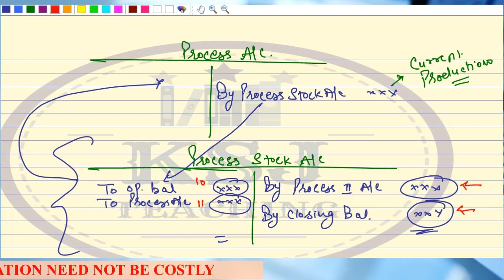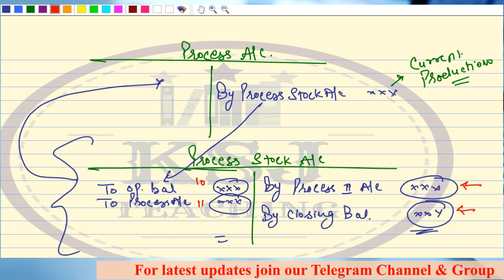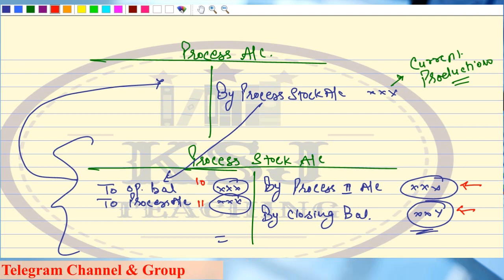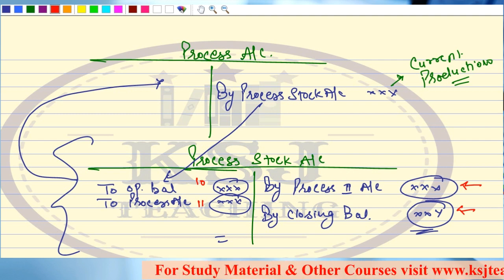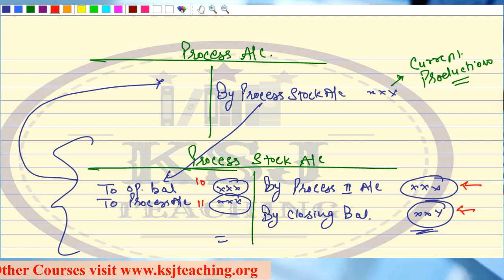Because there are many elements involved in the manufacturing of the finished product which can alter the price. Say in the previous month, which is my opening balance for this current month, the labor rates were comparatively on the lower side, so the price is 10 rupees. Next month the labor rates were revised, so the price increased to 11 rupees. Now the problem is, whatever closing balance I have, what should be the value of that closing balance? That is why we prepare a separate process stock account in case of FG and not in case of raw material. I hope this is clear.